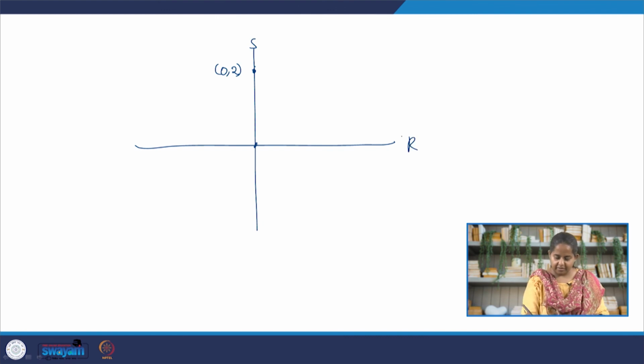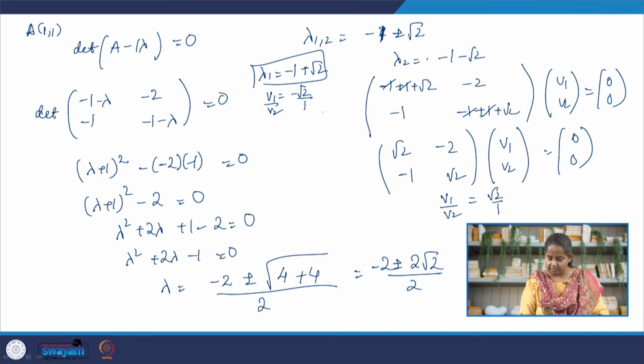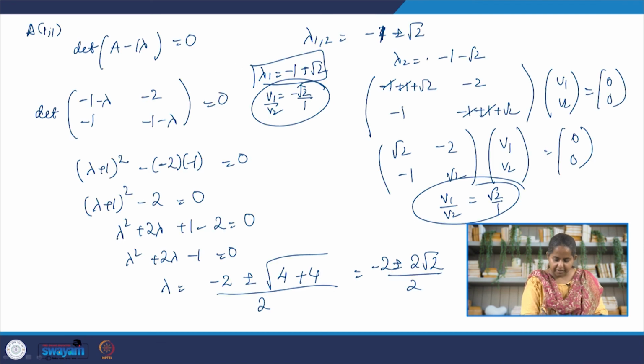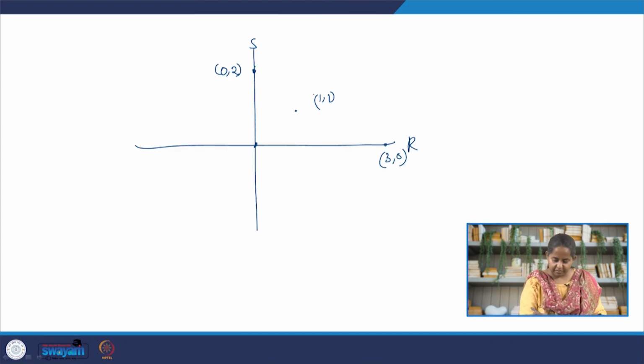Briefly, our phase portrait will look something like this. At (0, 0), unstable node. At (0, 2), this is sheep, this is R, stable node. At (3, 0), stable node. At (1, 1) we have two eigenvectors, one in this direction, the other in this direction. Roughly, let's do this one, the positive eigenvalue's eigenvector, -root 2 and then 1. So, -root 2 here and then 1 unit here.